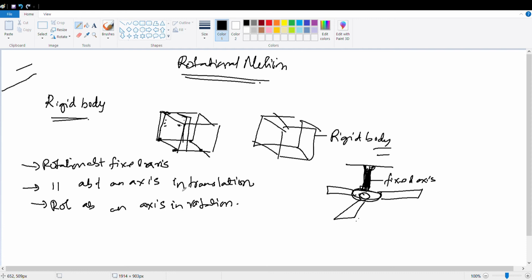Any more example you can have? Yes, we can have a door. The door will have a fixed axis. It will not rotate completely, but it will rotate maybe a semicircle. This is also rotation about a fixed axis. Is it clear? And also a clock. If you see a clock, the minute hand, the second hand and the hour hand, all are rotating about this axis. These are the examples of rotation about a fixed axis. Is it clear?